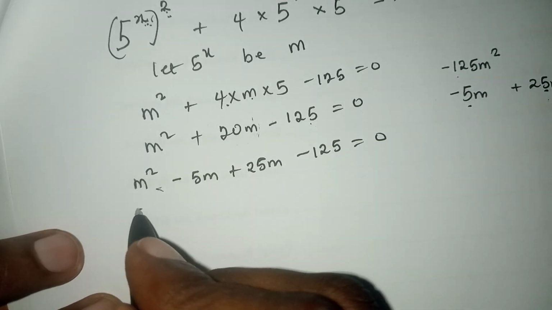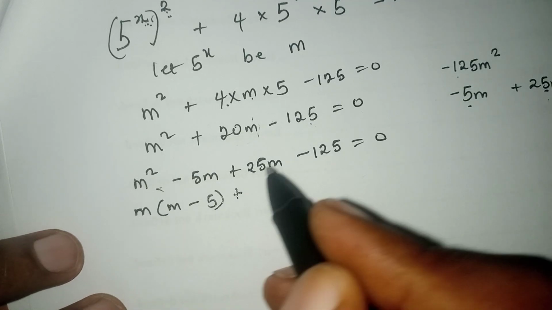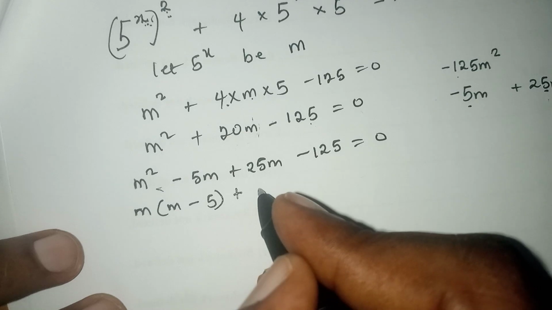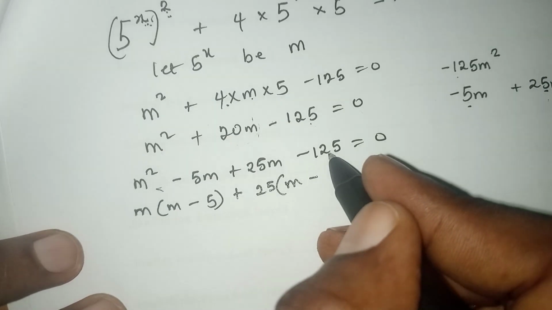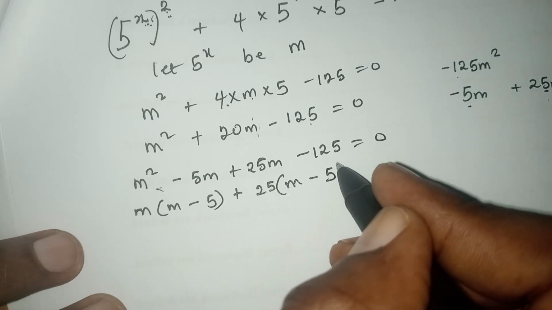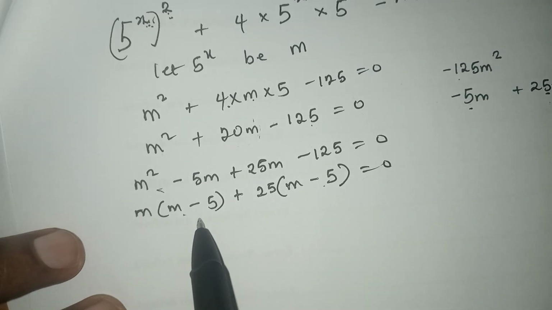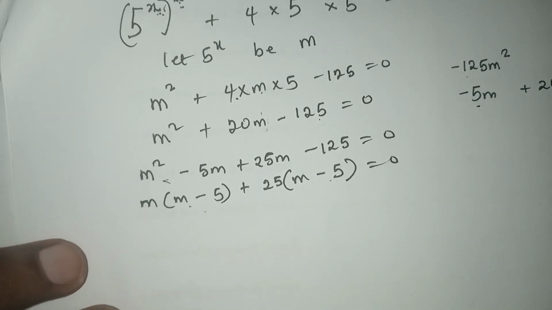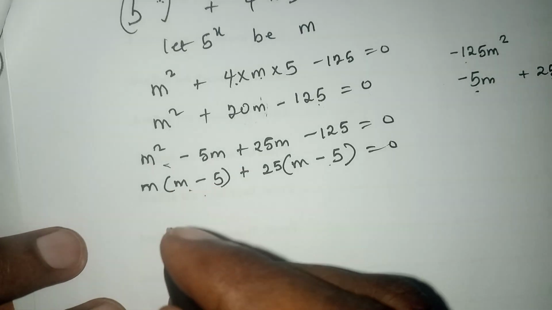So factorize there. So we have m into m minus 5 plus, so what's common here? 25 is common. All right. Then m minus, into 125 we have 5 minus 5. Again, I told you, remember, the terms in the bracket must be the same. If they are not the same, it means you check your previous calculations, your previous factors.